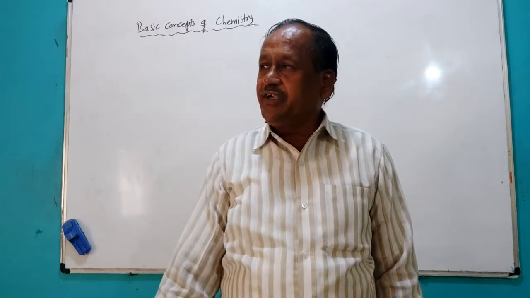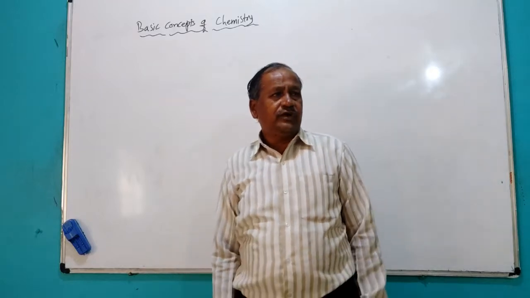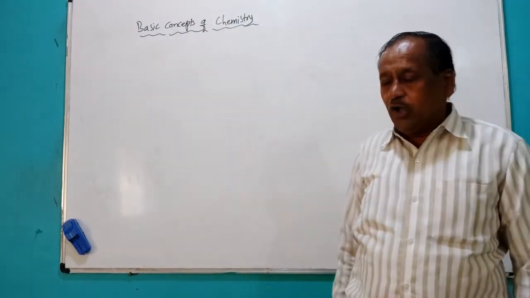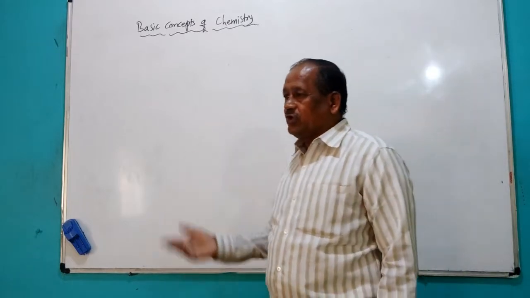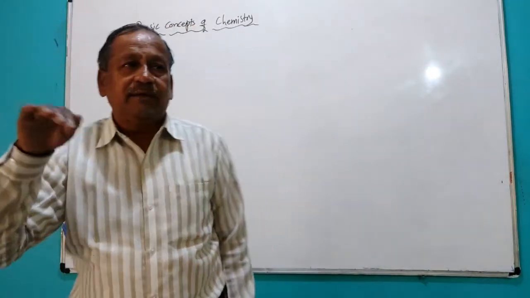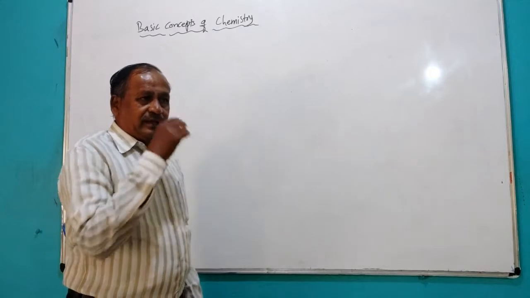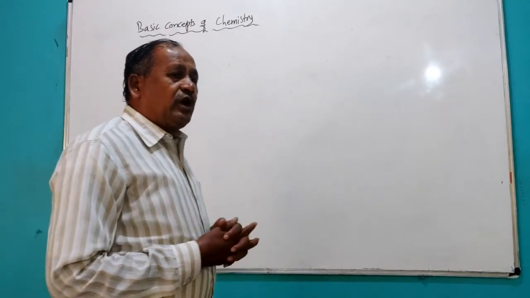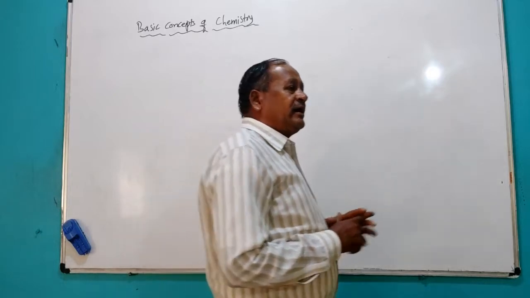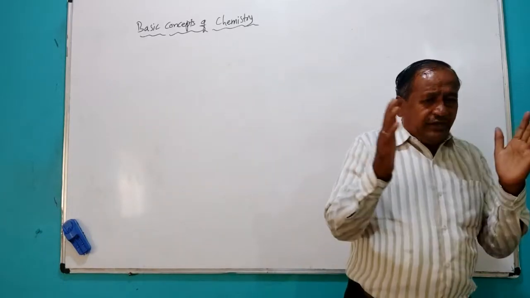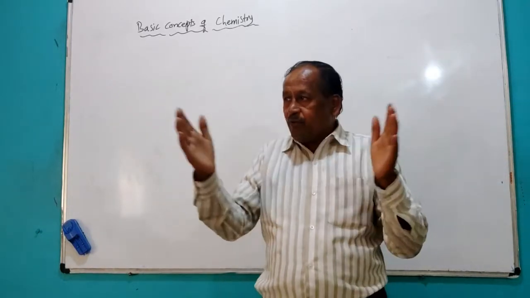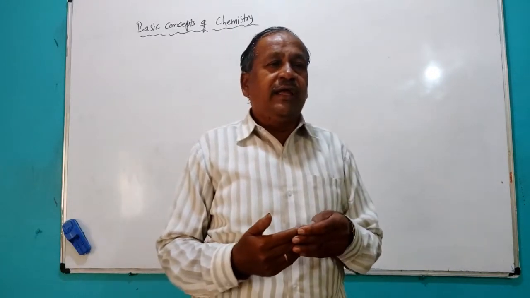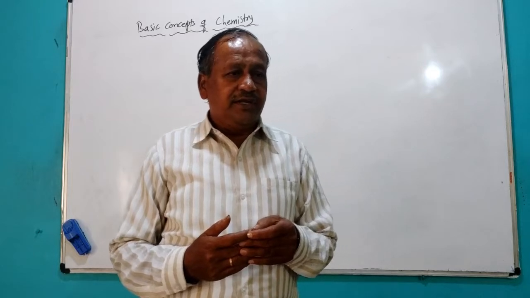After that, density we have seen. As you know, density is related to mass and volume. Density is equal to mass divided by volume. So here, the unit of density: how can you say it? If you write the individual units of mass and volume, that will become the unit of density.